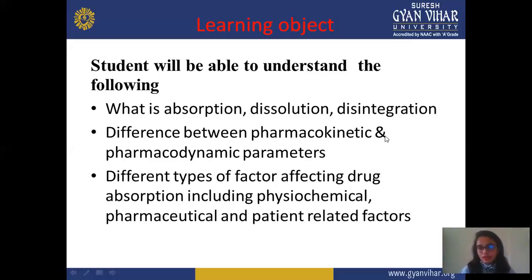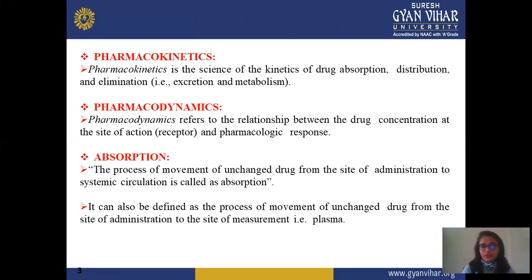Pharmacodynamic parameters mean the pharmacological response, therapeutic response, or desired effect. Next are the different types of factors affecting drug absorption, including physicochemical, pharmaceutical, and patient-related factors. All these factors affect the absorption rate. And these are the definitions.